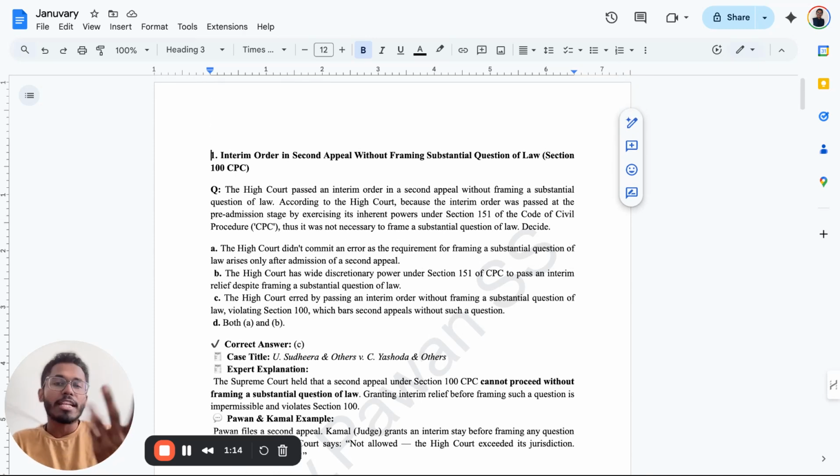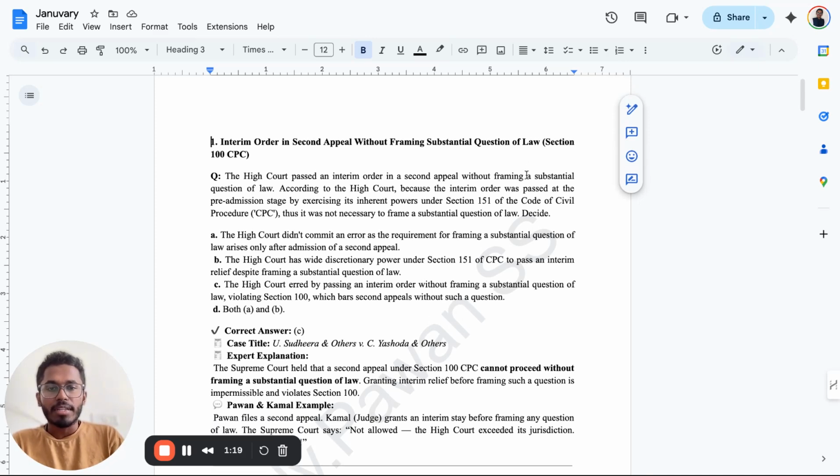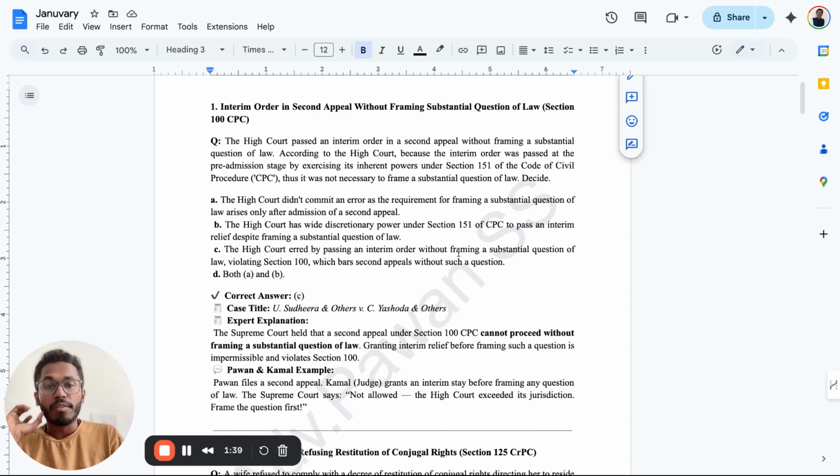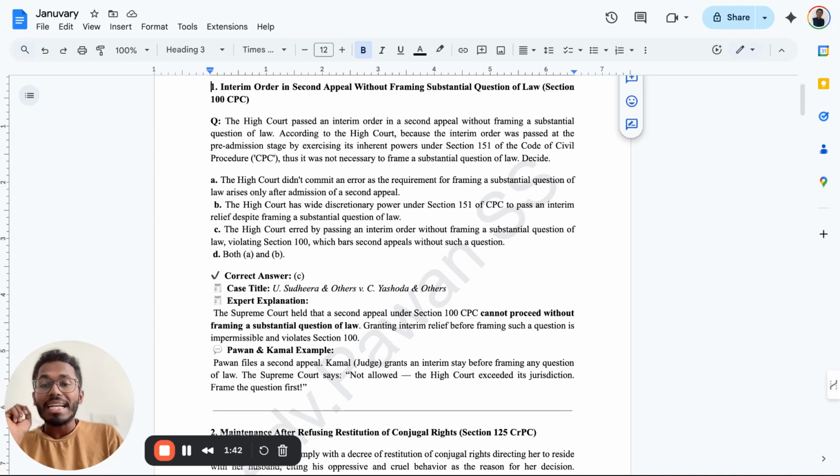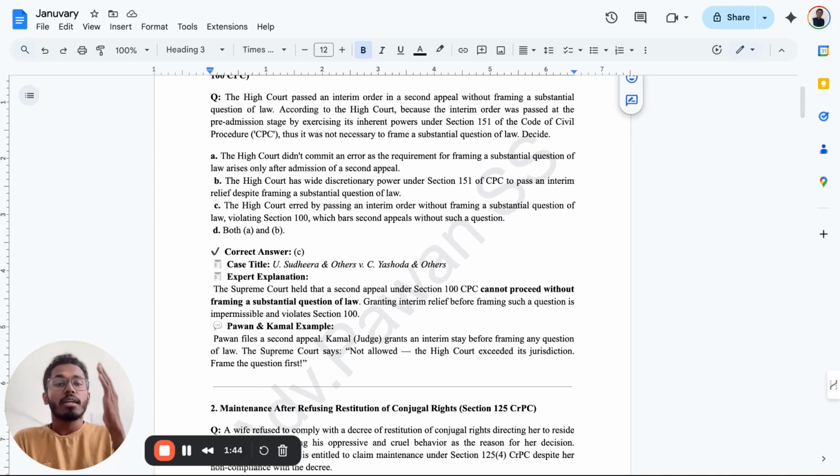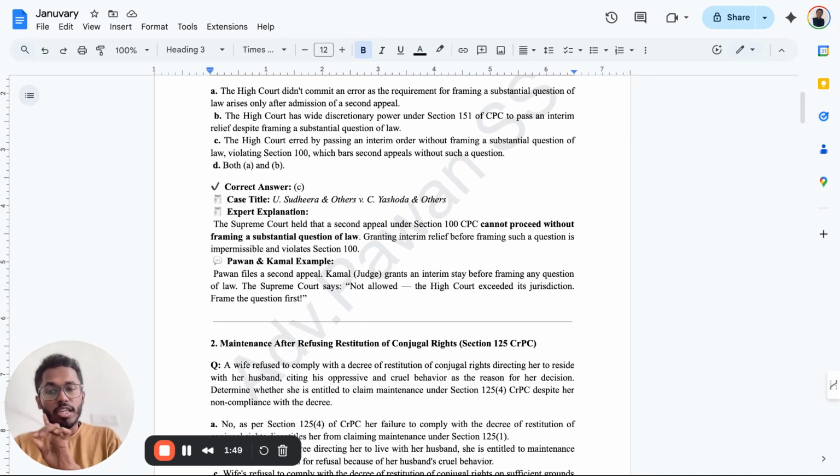So let's see in the exam what kind of question is asked. The High Court passed an interim order in a second appeal without framing a substantial question of law. According to the High Court, because the interim order was passed at the pre-admission stage by exercising its inherent powers under Section 151 of the CPC, it was not necessary to frame a substantial question of law. Decide. The answer is C, that the High Court erred by passing an interim order without framing a substantial question of law, violating Section 100.